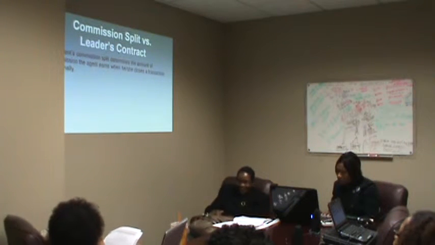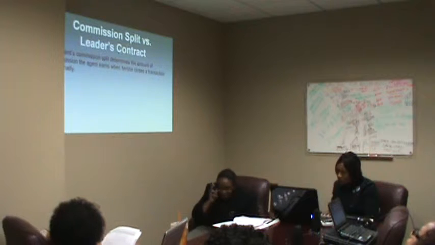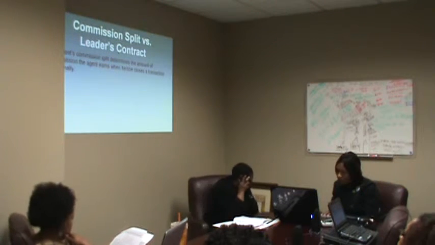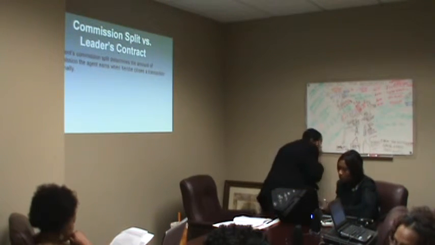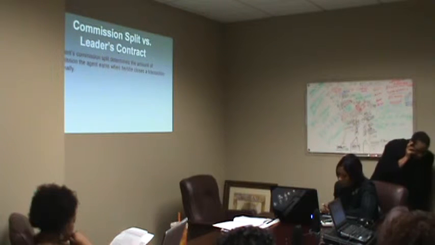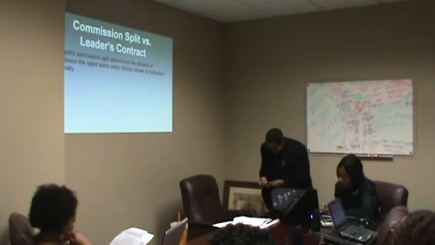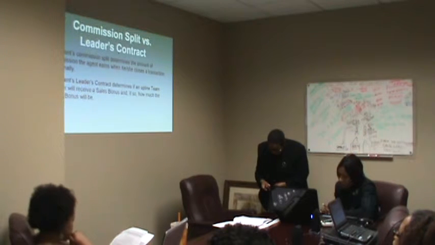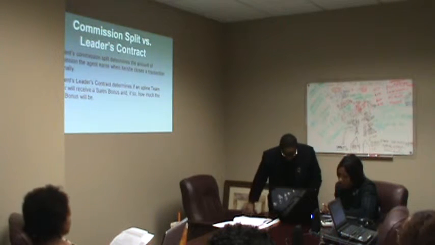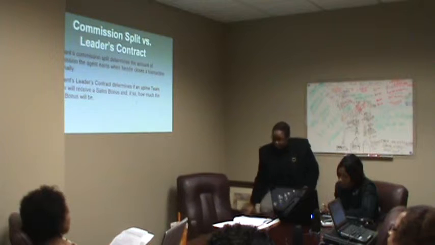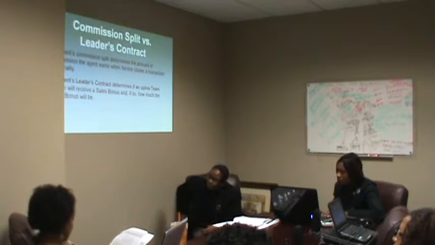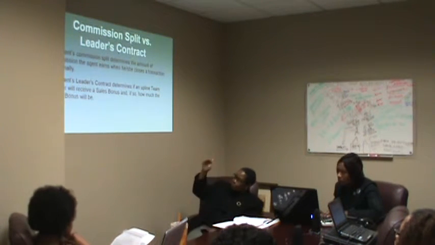You listed something that sells, sold something that closes. That is your commission split, and that is determined by the franchisee and whatever criteria he or she determines for their individual office. An agent's leader's contract then determines if an upline team leader will receive a sales bonus, and if so, how much the sales bonus will be. So again, different things.